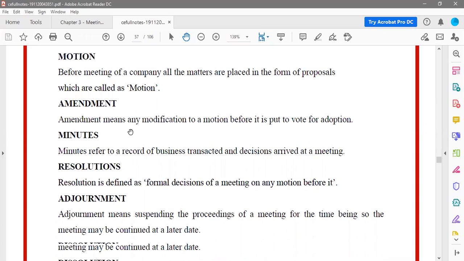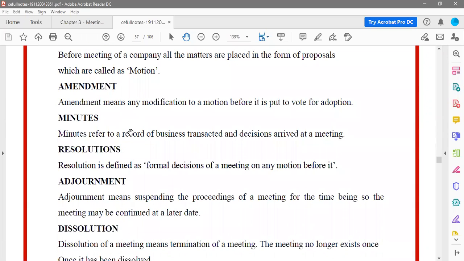Then amendment. Amendment is any type of modification that has to be done to this proposal, that is the motion, before it is put into vote. Now what will happen in an annual general meeting? They will explain it to the shareholders, saying, see, we want to start a new stream of business. Now let us take ITC. Now ITC has called for an AGM, for example, and ITC is saying that ITC wants to be a part of the hotel industry.